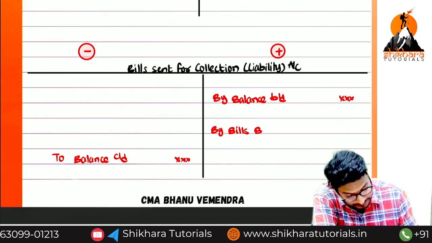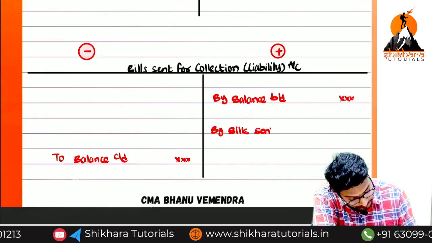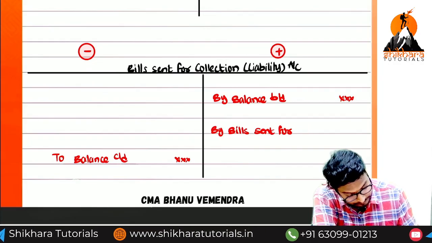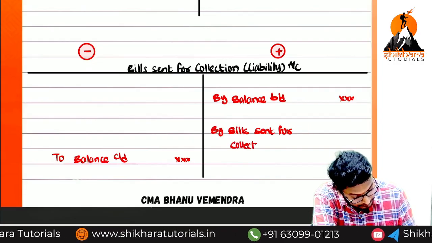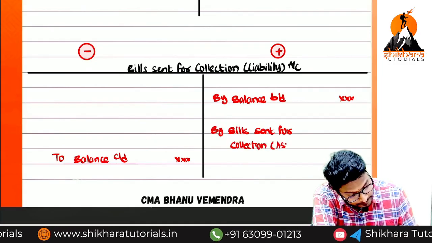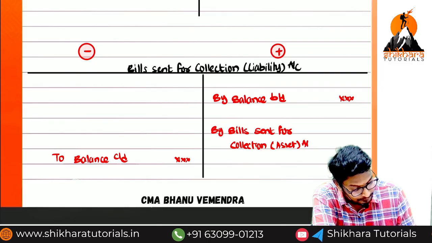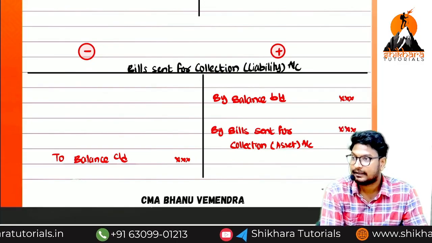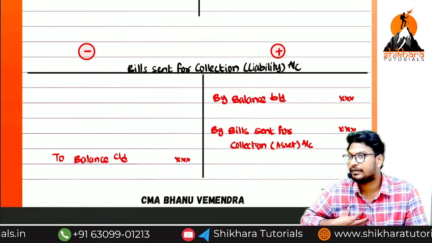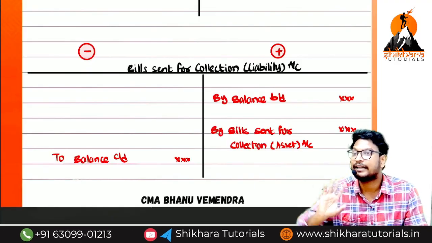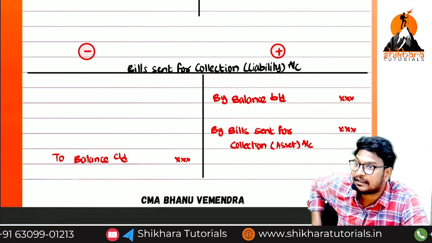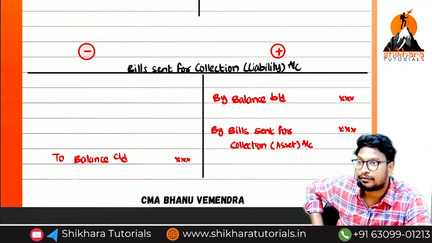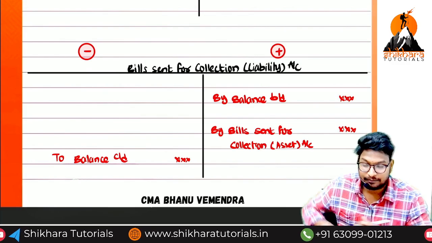What do we need to write? By bills sent for collection asset account. Okay, we have received the bills, but the drawee is unable to make the payment. Unable means we have to return the bill back to the drawer itself. Yes or no? Are you understanding?